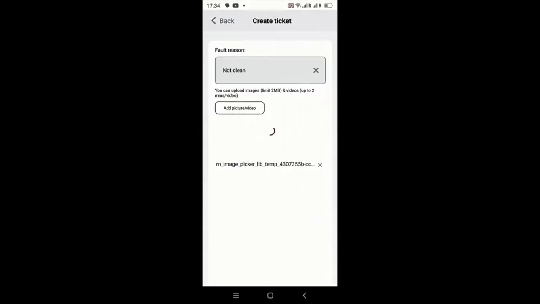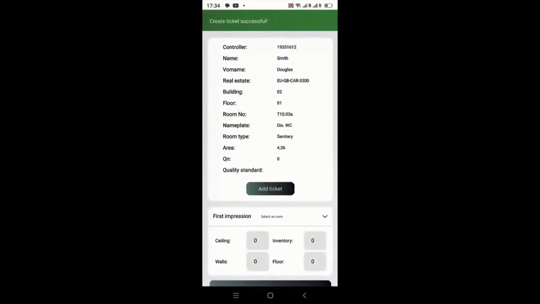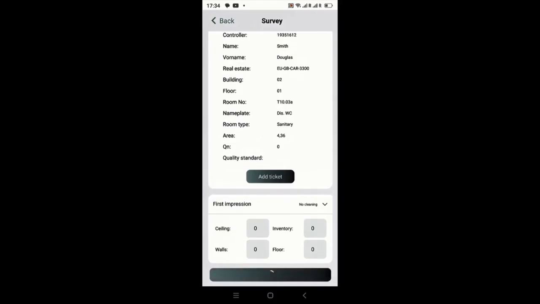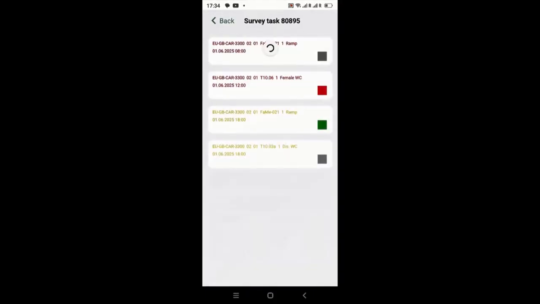He chooses the first impression, in this case not clean at all. As an option, he enters the numbers of detected failures by category. After the rating, he sends the survey result. The red color box signalizes that the KPI for the selected object was not passed.